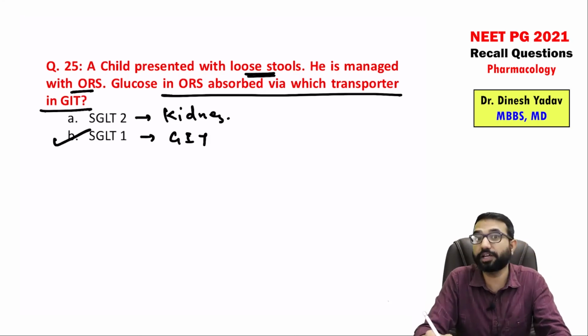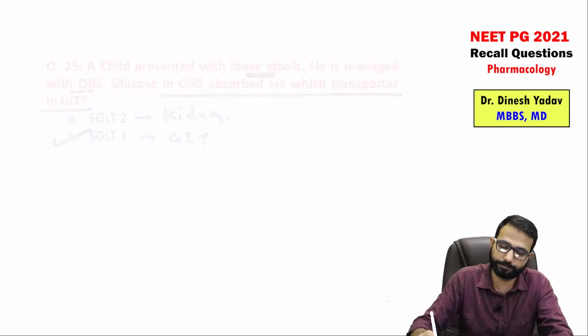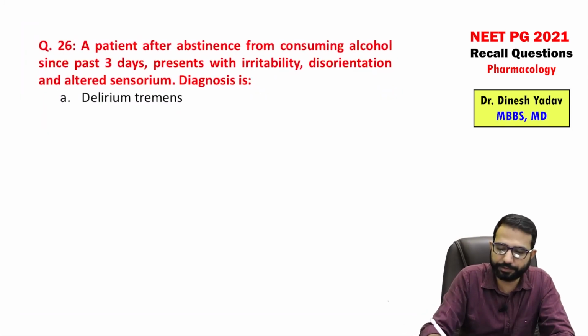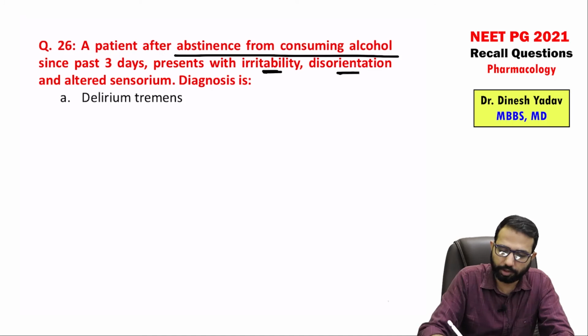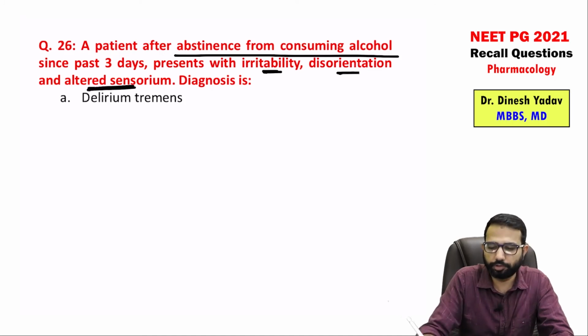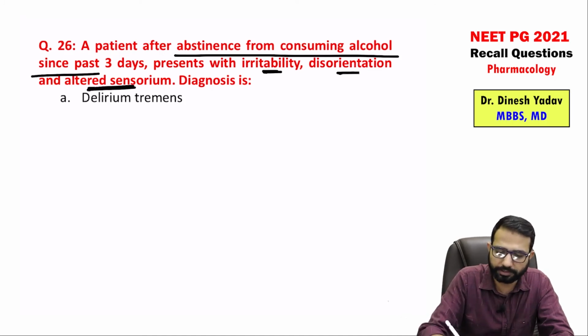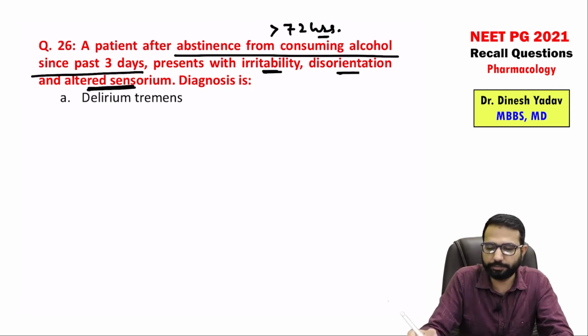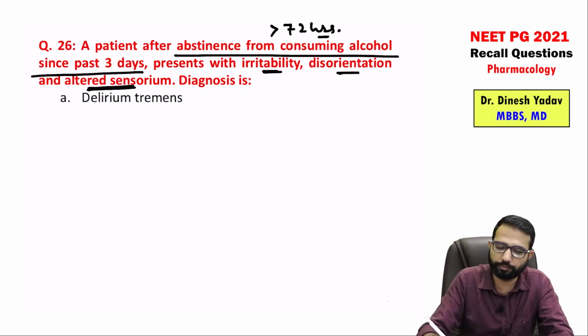SGLT2 inhibitors, we have the gliflozins in the diabetes. A patient after abstinence from consuming alcohol since past 3 days presents with irritability, disorientation, altered sensorium. So abstinence from the alcohol past 3 days means post 72 hours you can see. So post 72 hours, irritability, disorientation, altered sensorium. So this is typical diagnosis of delirium tremens.